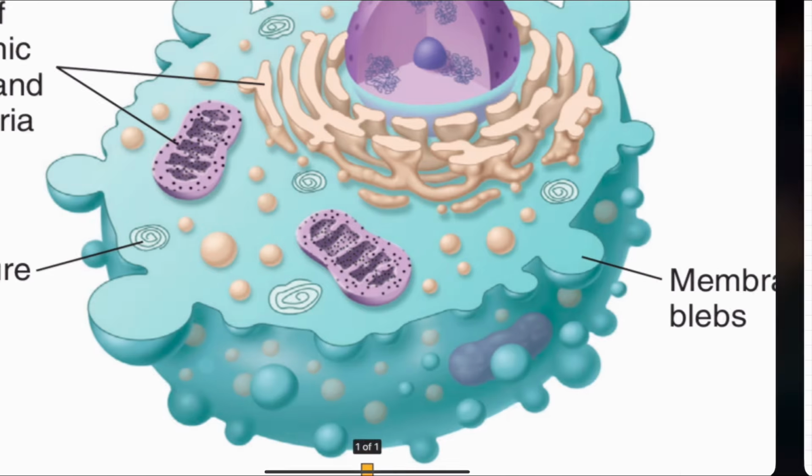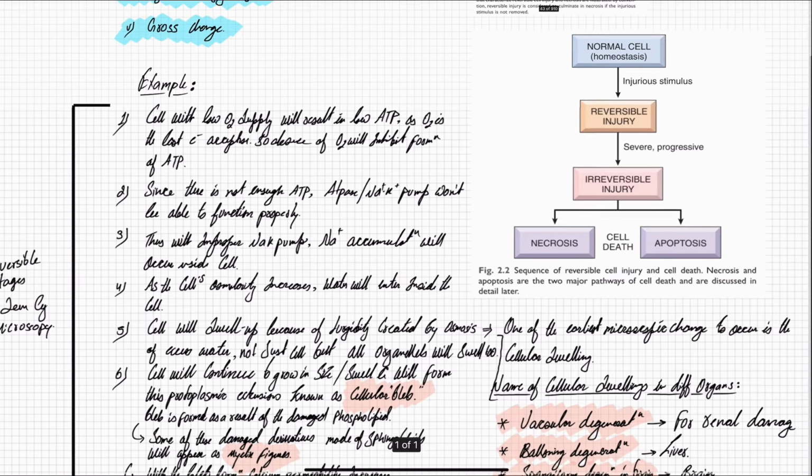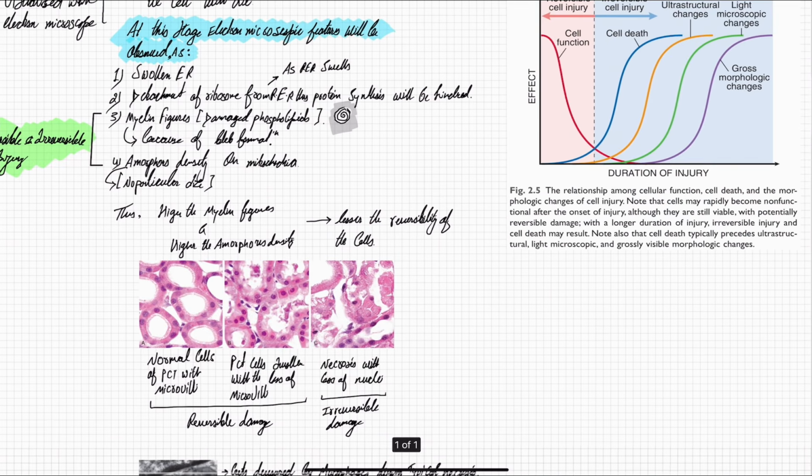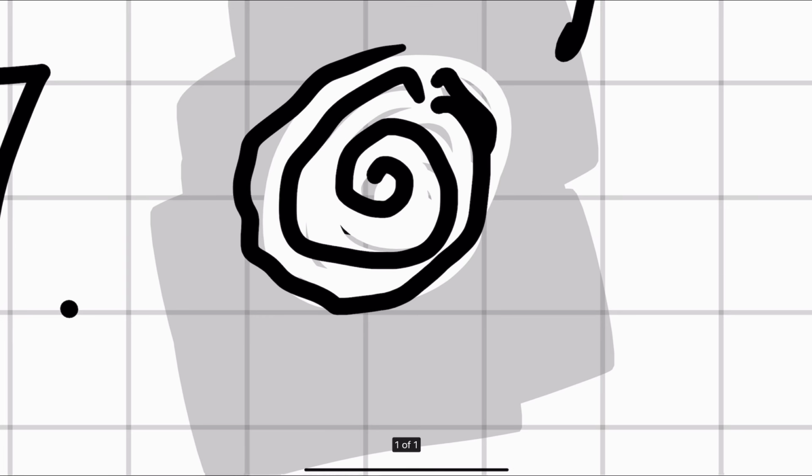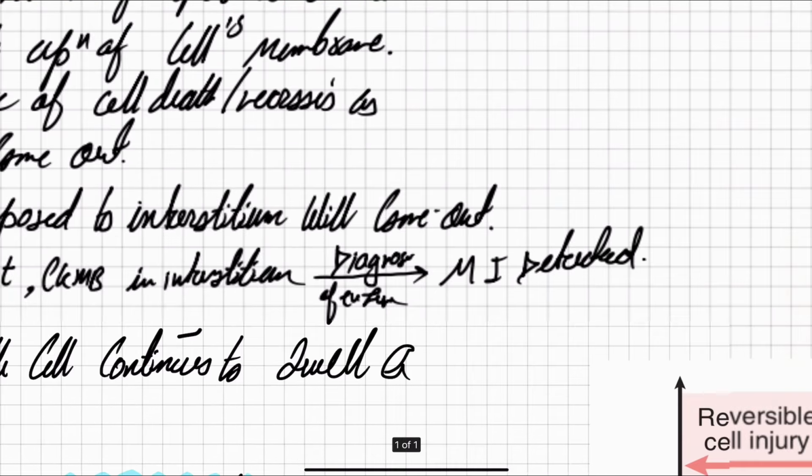In the electron microscopy, they appear as black and white. This is the notes which I will be giving you guys. This is how it appears in the electron microscopy. Got it?